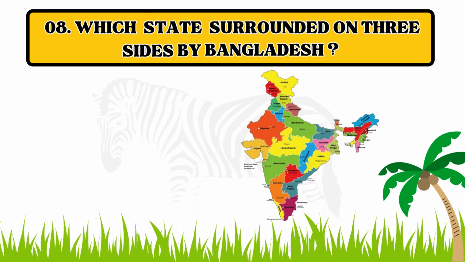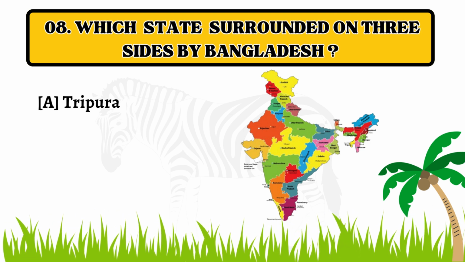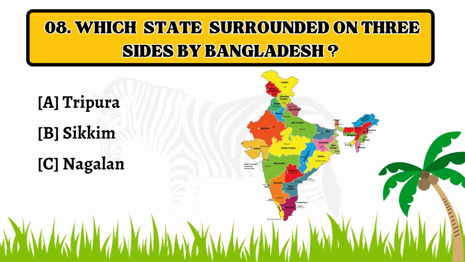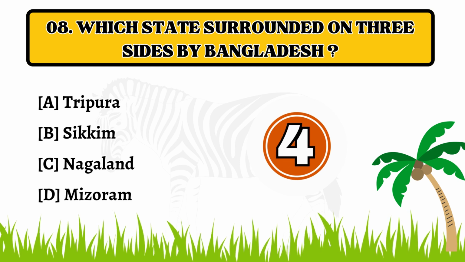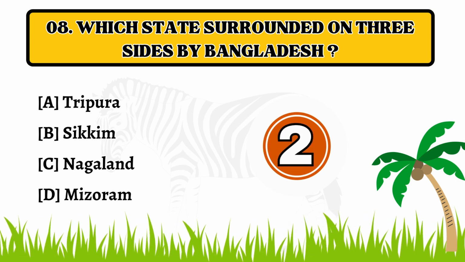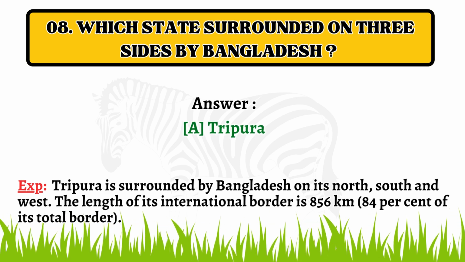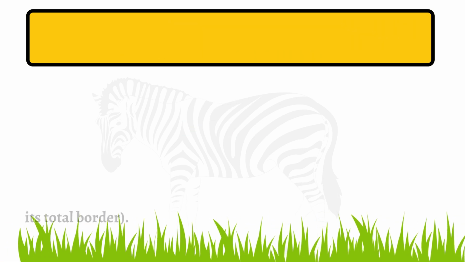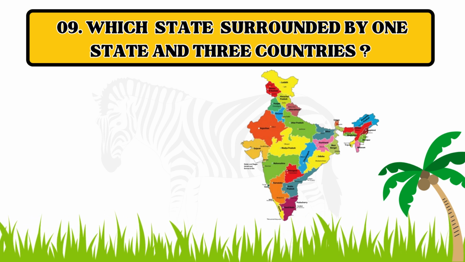Question number 8. Which state is surrounded on 3 sides by Bangladesh? Option A. Tripura. B. Sikkim. C. Nagaland. D. Mizoram. The correct answer is option A. Tripura.